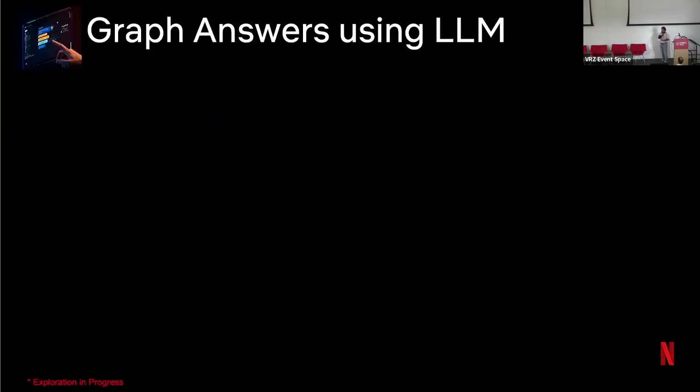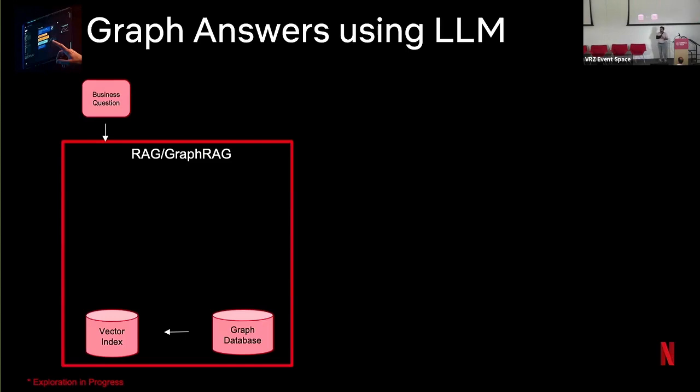To dive a little deeper, let's say someone at Netflix asks a business question related to our content or data. To answer the question, we will use our knowledge graph as a RAG. Our knowledge graph is stored in a graph database, and we also store the low-dimensional embedding vectors in a vector index.